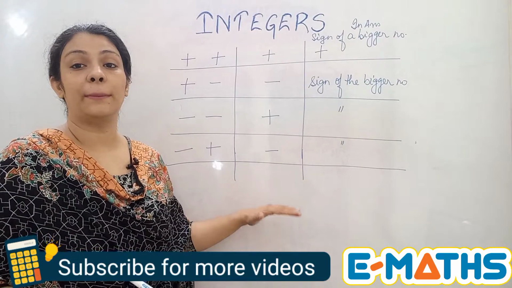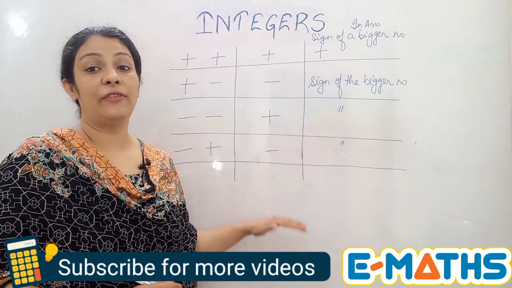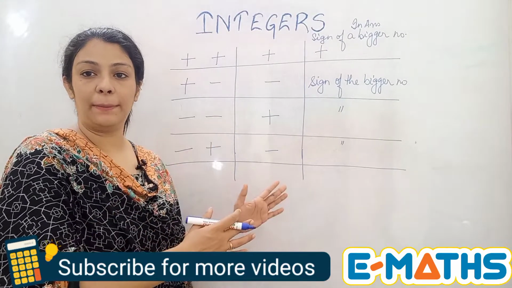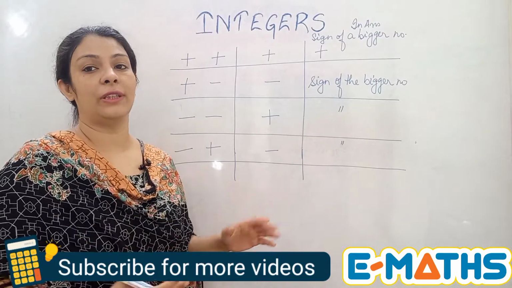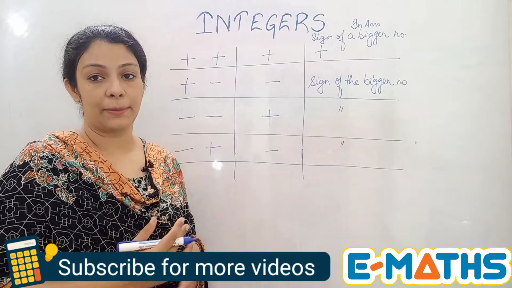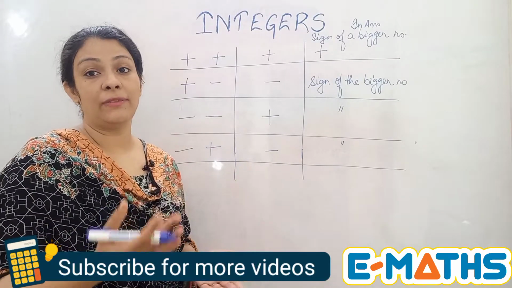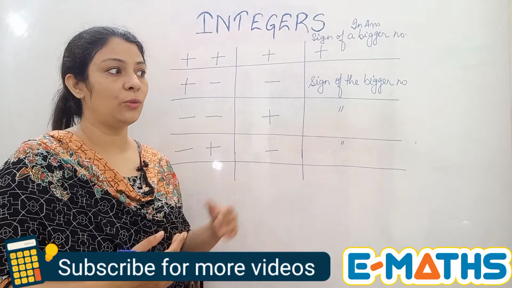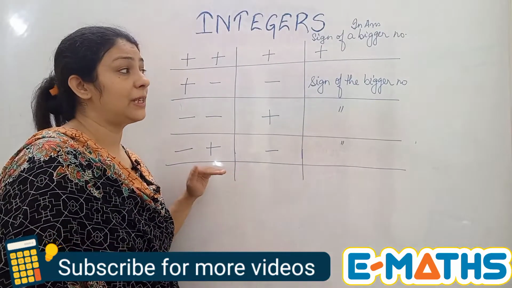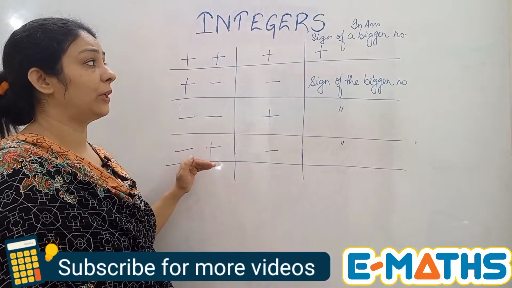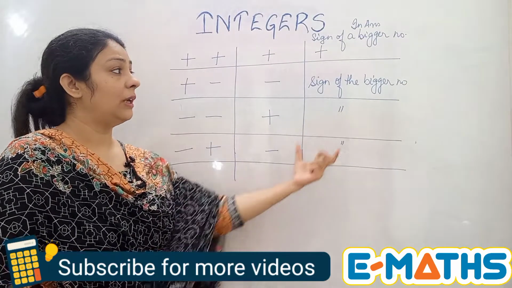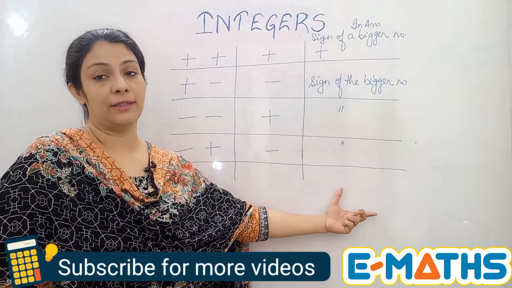This is something very, very important. If you miss any of the rules, you are going to do it wrong. So if you just mug it up like anything, then you will never go wrong with the integers. And this is very important because integers are related with algebra. In algebra, we use negative and positive terms. So it's important to learn integers and then you can carry on with your algebra part also. So please remember this table, how you have to take up the questioning thing, the operation that you are going to carry on, and the signs that you will be putting in the answers.